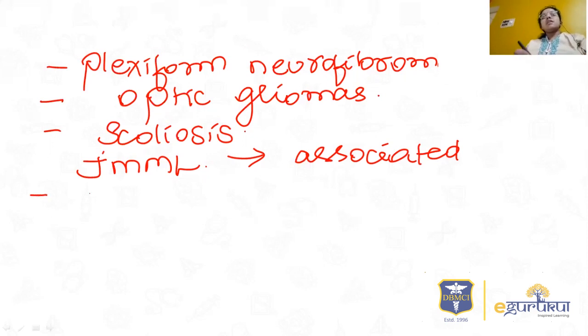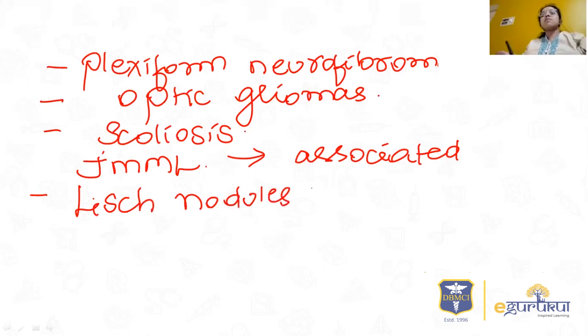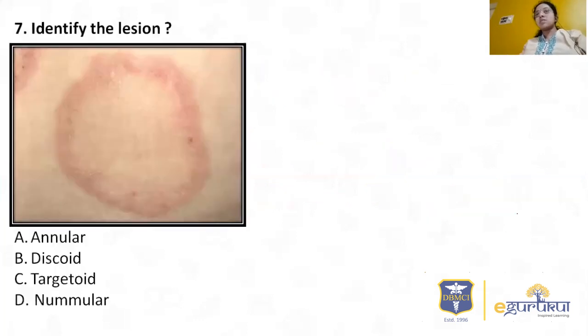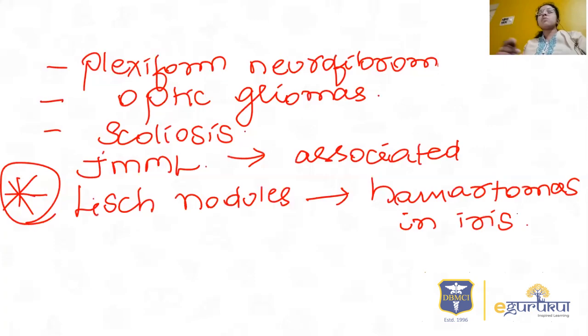You can see the Lisch nodules. These are the hamartomas in the iris. This diagram is very, very important. Just have a look at this diagram, Lisch nodules in the iris. They can just give you the ocular finding and ask what the diagnosis is. These are the few important features of neurofibromatosis type 1. Neurofibromatosis type 2 has acoustic neuroma.